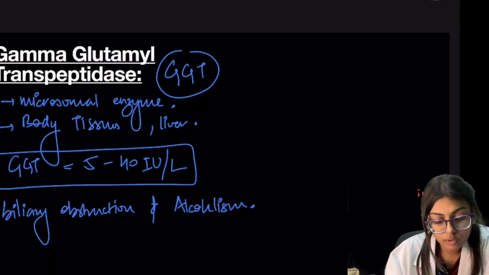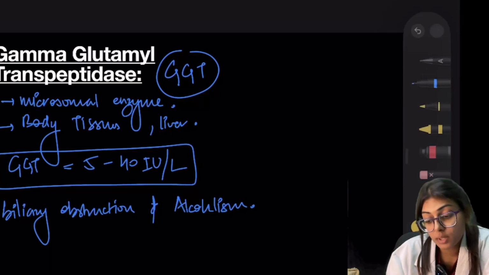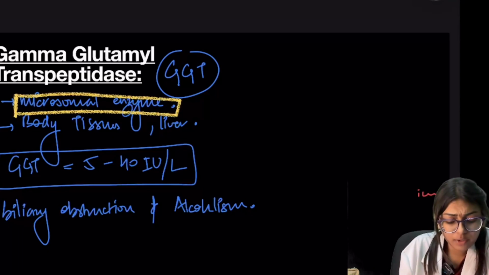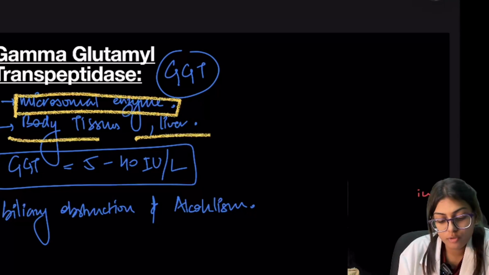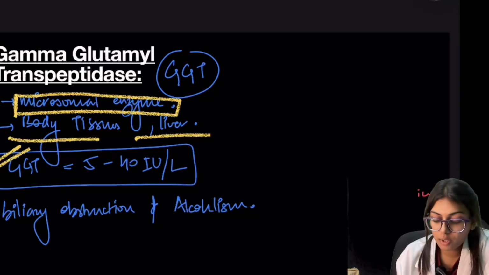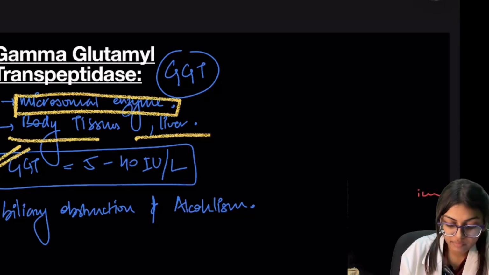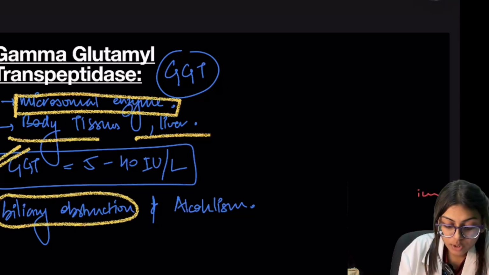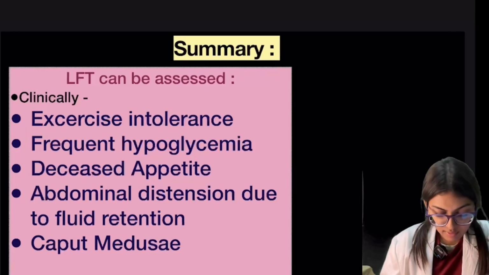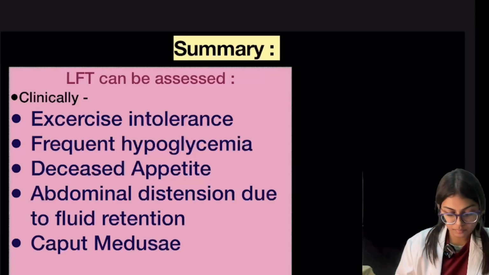So this is all about GGT, and it is a microsomal enzyme which is widely distributed in the body tissues and liver. Also, the normal level of GGT is 5 to 40 international unit per liter, and it gets elevated in biliary obstruction and alcoholism. Now in the end, we will see how LFT can be assessed.